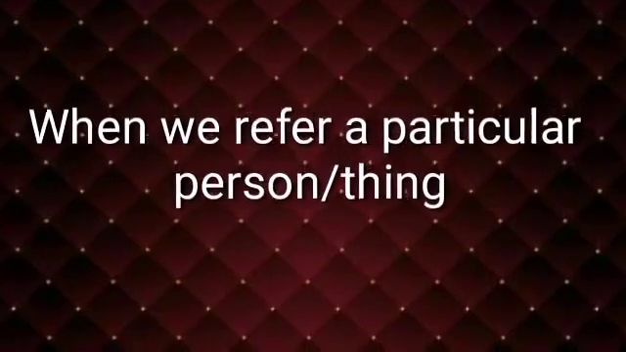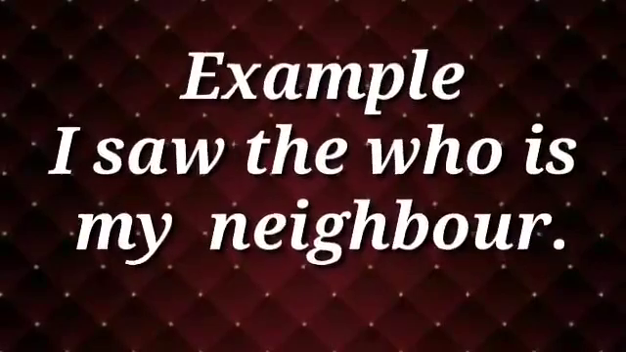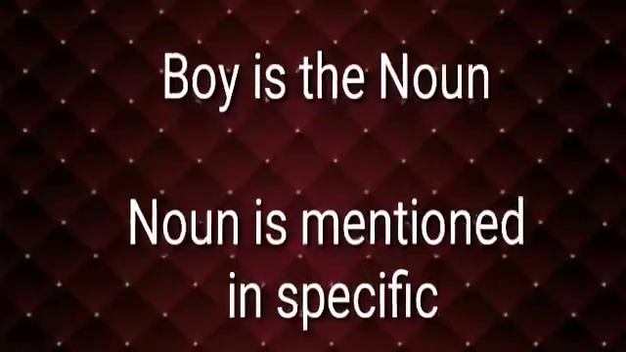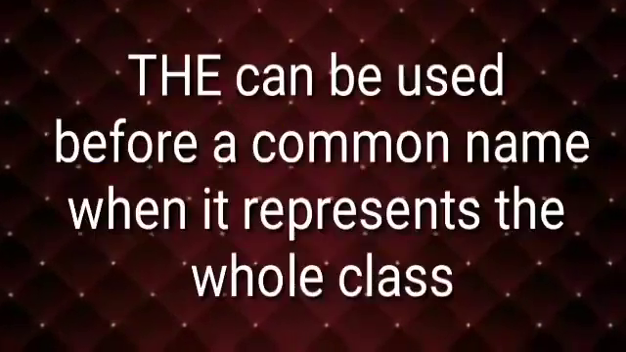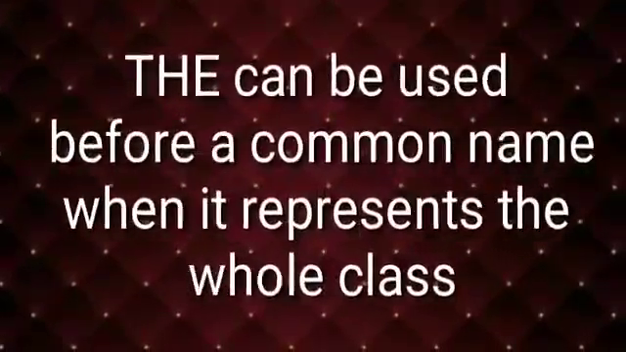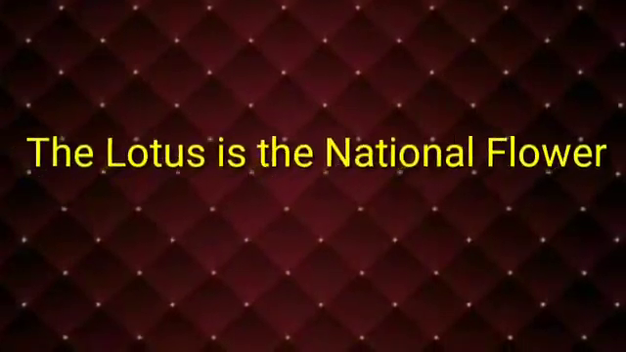Next, let's see the uses of the definite article the. We use the article the when we refer to a particular person or thing. For example, I saw the boy who is my neighbor. Here, the noun is boy, so we have added the article the, because the speaker is very sure about the boy, since he is his neighbor. And the is used with a common name when it represents the whole class. For example, the lotus is the national flower of India.